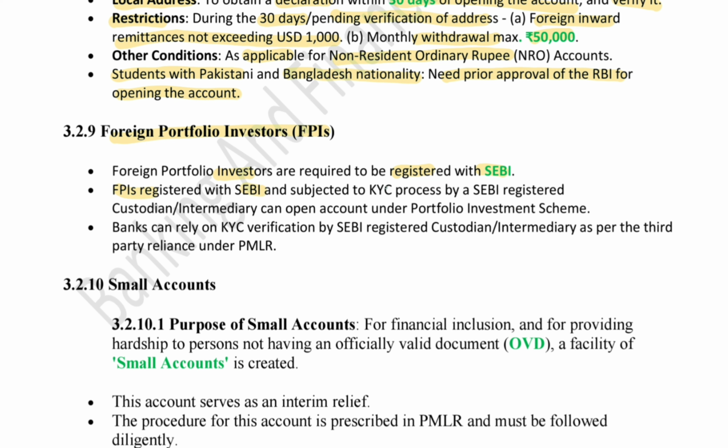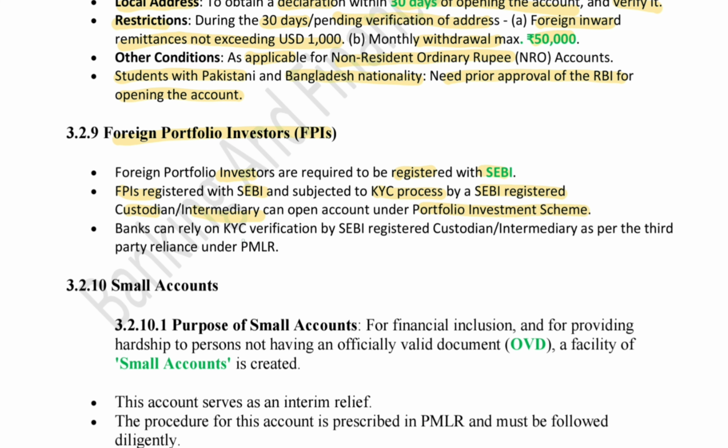FPIs registered with SEBI are subjected to the KYC process by a SEBI registered custodian or intermediary who can open the account under the PIS or portfolio investment scheme. So, banks can rely on KYC verification by SEBI registered custodians or intermediaries as per the third party reliance under the PMLR.